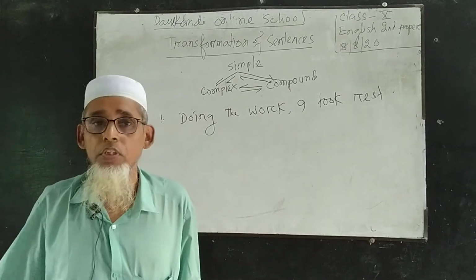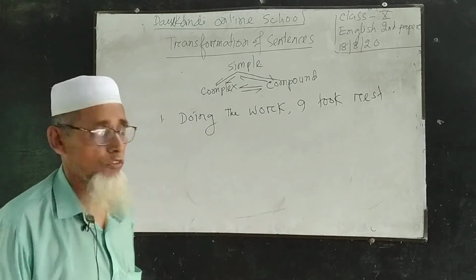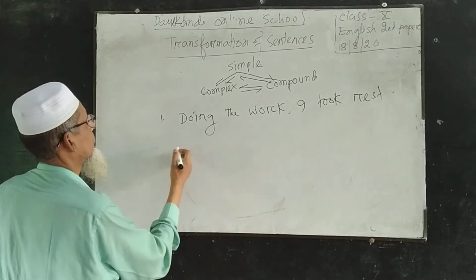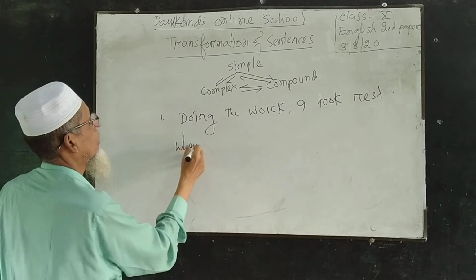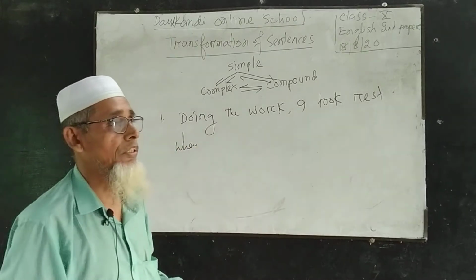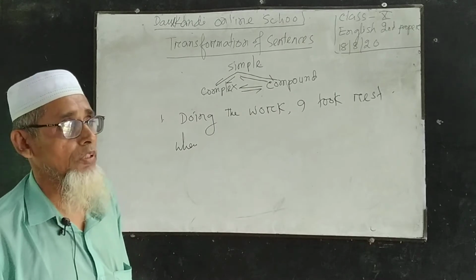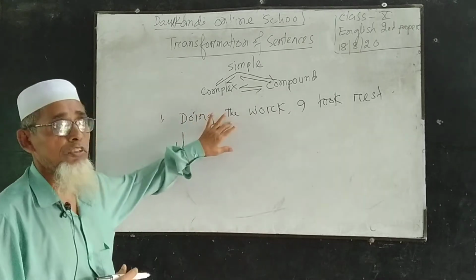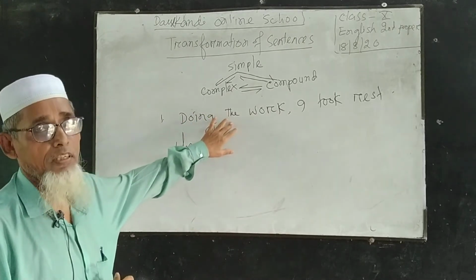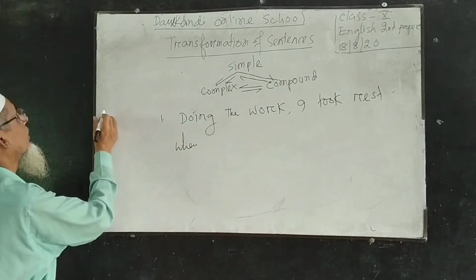Now I am going to change it into complex. It is a matter of importance that you can remember this sentence indicates time factor.